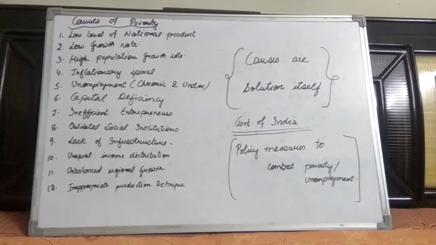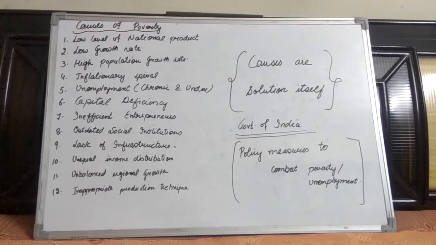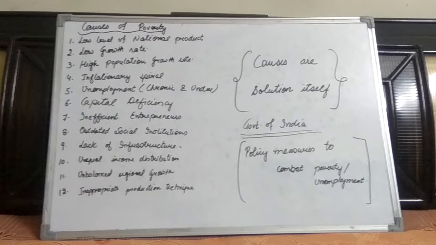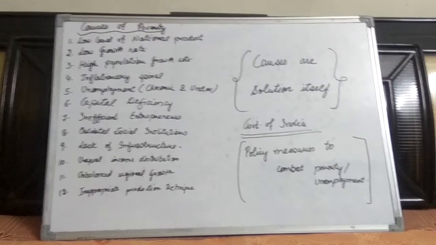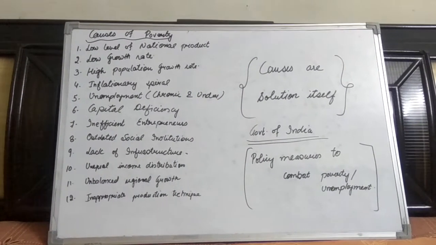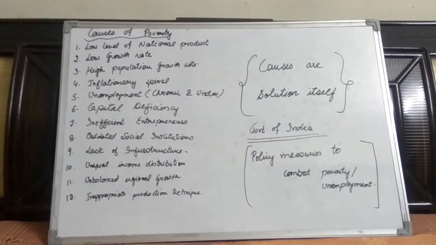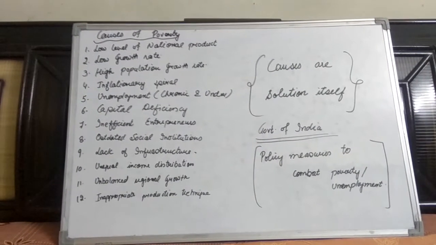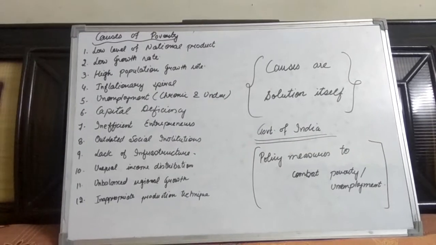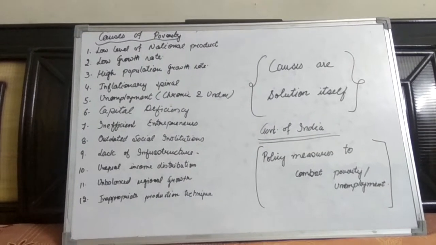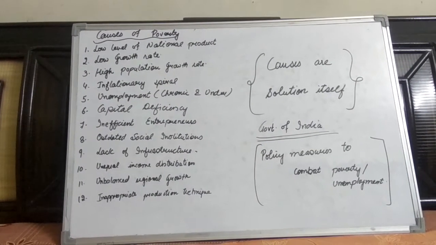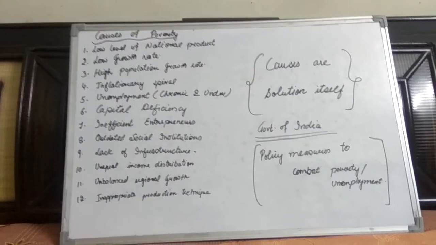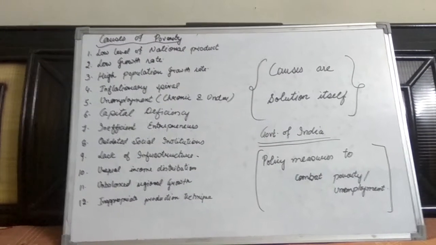Unemployment is the basic cause of poverty, because if people are unemployed, they are unable to get work, they are unable to get income, and even to meet the expenditure of their life. So, unemployment is the root cause of poverty. And in our country, we are facing two types of unemployment, that is chronic long period unemployment and underemployment problem.